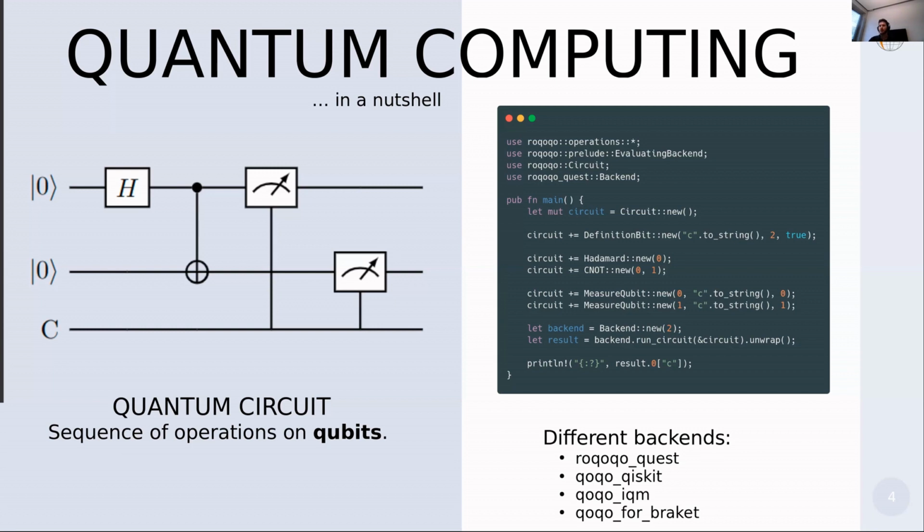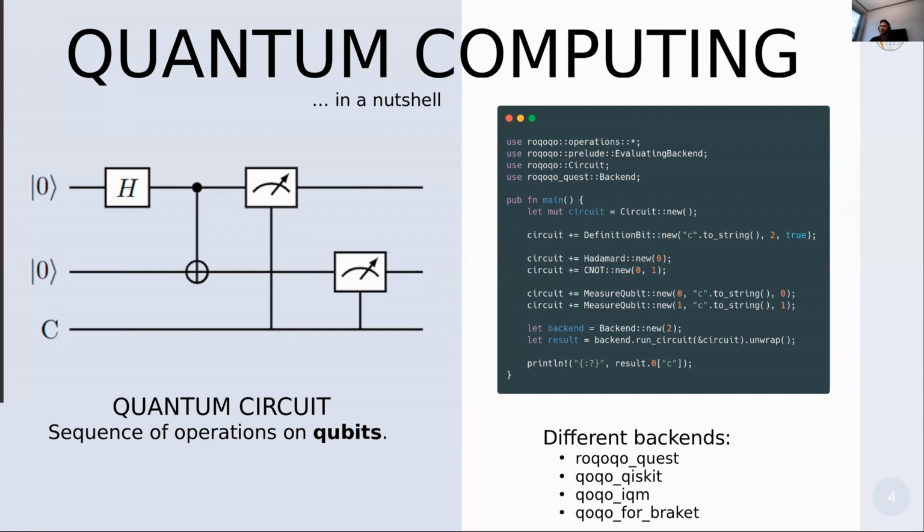Of course, we are also interested in running this kind of circuit on a real backend, so real quantum machines, and so we have different packages that allow us to do this. They also take into consideration specific technological limitations of the machines, in that it may be possible that some operations that I've just described are not natively executable on the machine, for example, as well as other problems.